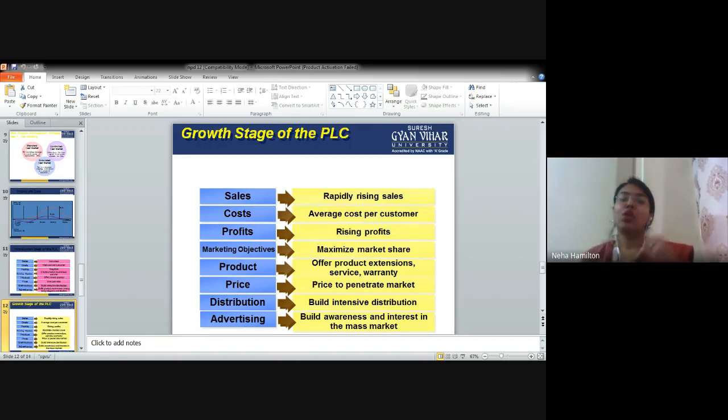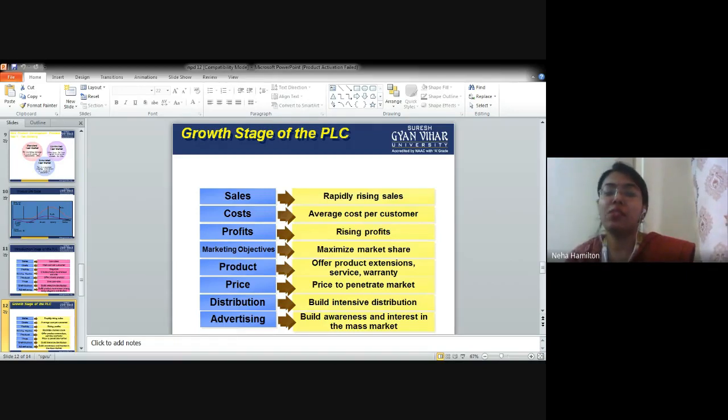Now they can afford to invest in the product and in marketing research so that they come up with the product. For example, Maggi must have gone for some marketing research, and from that they got an idea that people are not liking that it is made of refined flour, so maybe some healthy variant should be introduced. So that's how Atta Maggi was introduced, right? So this is called product extensions. That means doing some changes in the product or introducing some variants so that whichever customers are not liking the product start liking your product and start taking it.